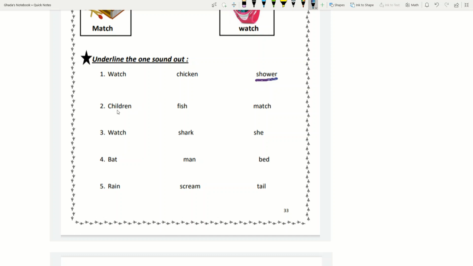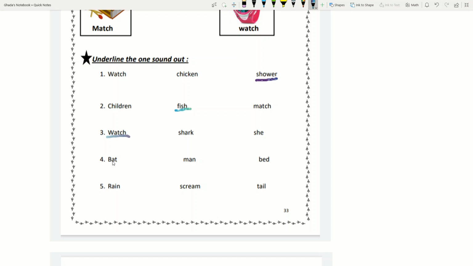Okay, let me finish this exercise with you. Children, fish, match. So we have the ch sound in children, yes, and we have the ch sound in match, but fish is a different one because it has the sh sound, so we will underline it. Watch, shark, she. So we have two words that have the same sound, and we have one different sound, so we will underline it like this.